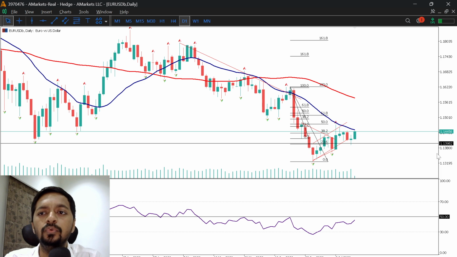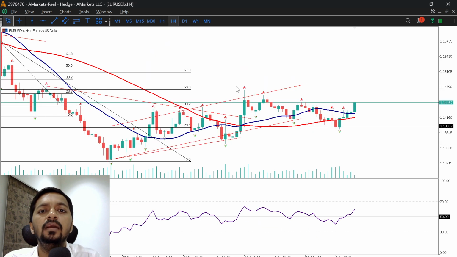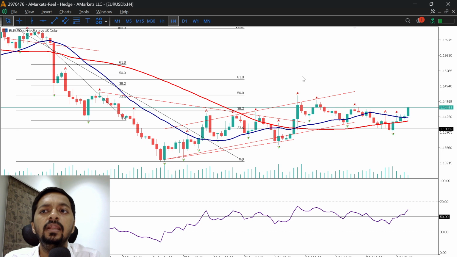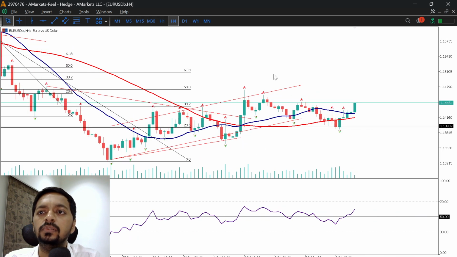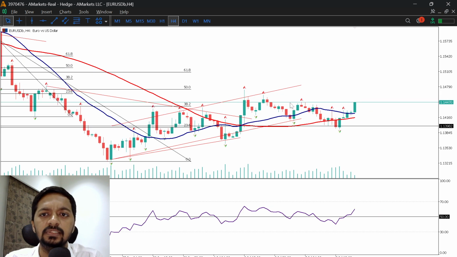Now, if you look at the Euro USD chart, it's trading near the 21 period average. Also, it has reverted previously from the 21 period average, and from the 50 Fibonacci level. If price is breaking down below 1370, we can expect further downward continuation up to 1350, 1320 and 1300 level. But in case price is breaking above the 61.8 level, which is precisely the 1500 level, then we can expect continuation of this bounce up to 1550 to 1600 level in the upcoming session.